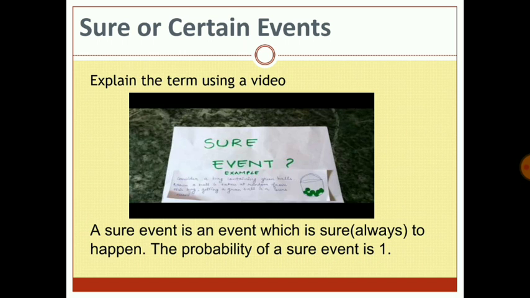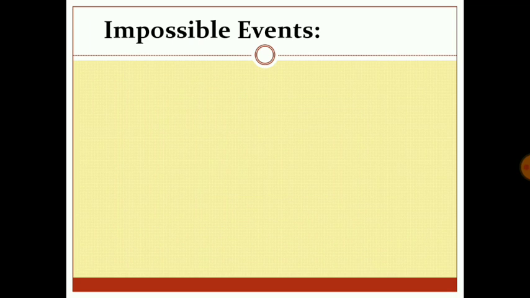If I say today is Monday, what is the probability that tomorrow is going to be a Tuesday? It is for sure it will be a Tuesday tomorrow, and we'll say that the probability is 1 to get a Tuesday tomorrow. Similarly, if I say what is the probability of having 31 days in January? It is for sure that January will always have 31 days. So the probability of getting 31 days in January is 1, and we call such an event a sure event.